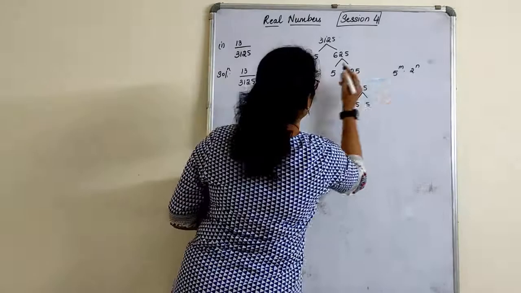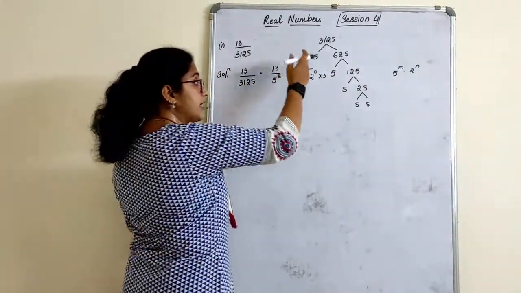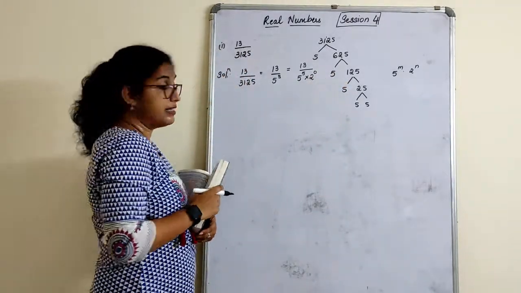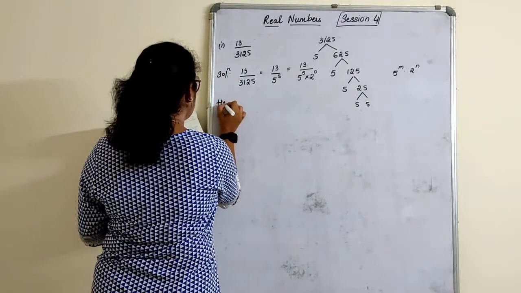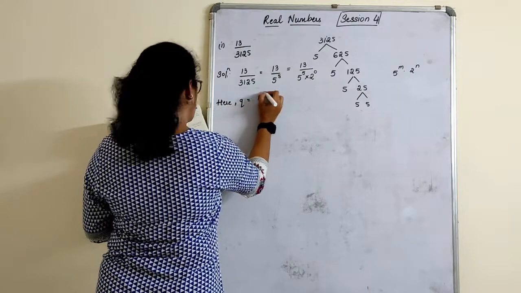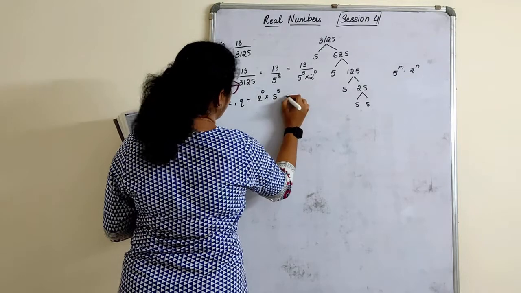But it should not be into 3 raised to 1 or something. It cannot be, because with 3 raised to 1, again a different answer will be there. Okay? Next step, what you write for that? Here, q is equal to 2 raised to 0 into 5 raised to 5,